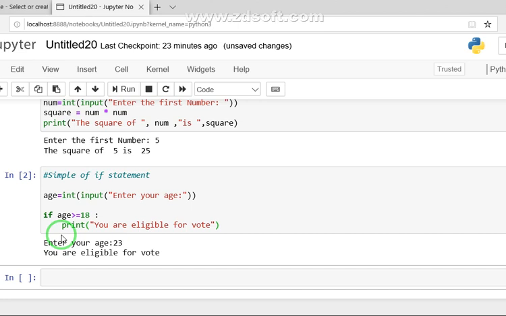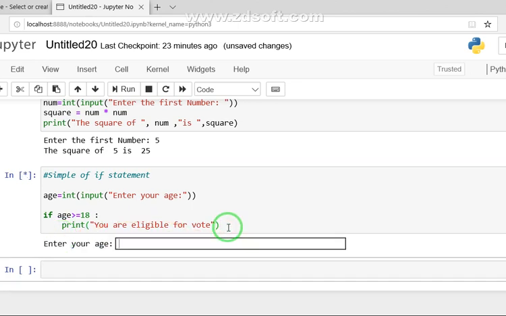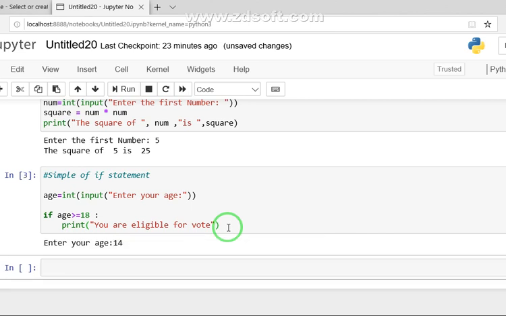So if age is greater than or equal to 18, you will get the message. And let's say I run this program again, input the age, let's say 14. You see there is no message after receiving the input, because it contains only one part, it doesn't have the else part.